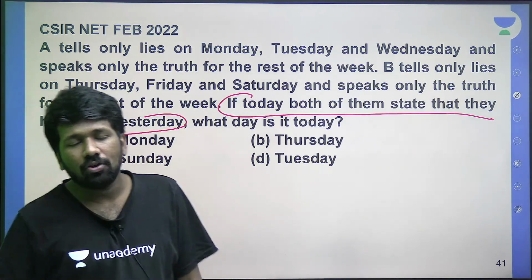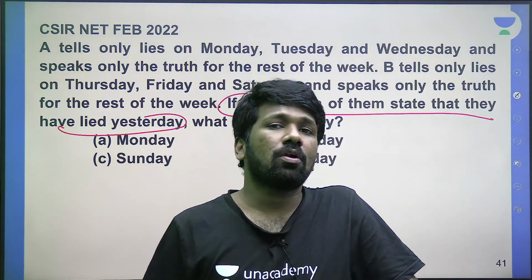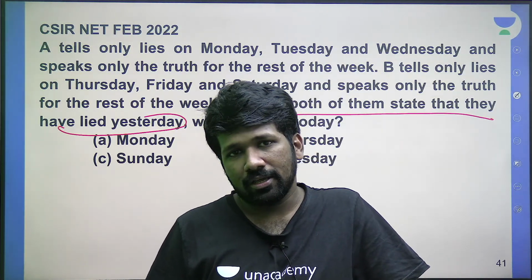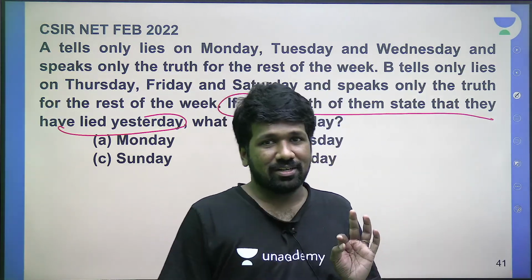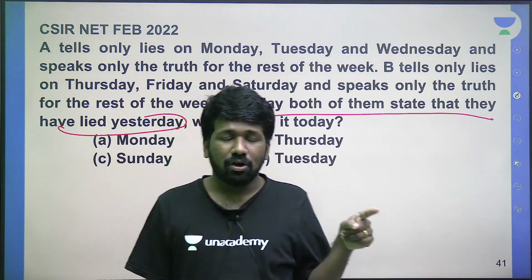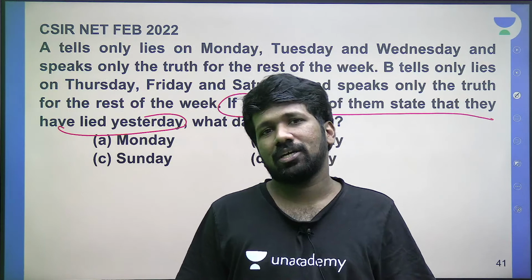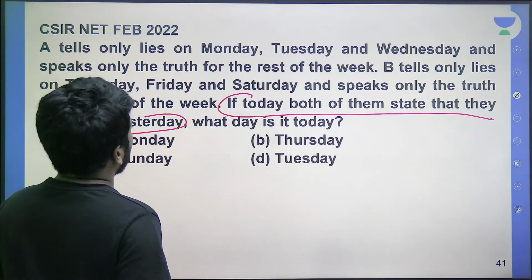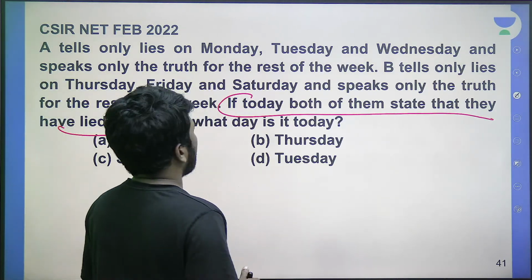The statement told by A is I lied yesterday. Statement told by B is also I lied yesterday. When can both of them say like that? That is a question. Say like that means it should not logically contradict the hypothesis in the question. What are the hypotheses in the question? That A lies only on Monday, Tuesday, Wednesday. B lies only on Thursday, Friday, Saturday.